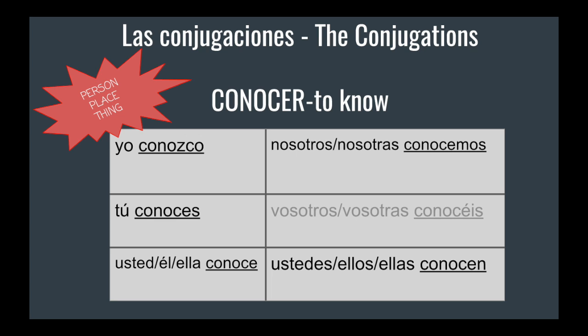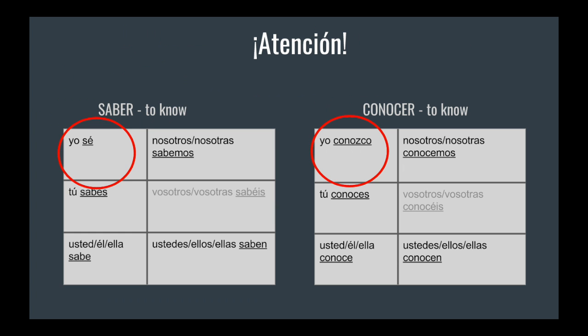And the verb conocer only goes with knowing people, places, or things. One thing that I hope you noticed is that both of these verbs are irregular in the yo form. So it's not sabo, it's yo sé. It's not yo conozco, it's yo conozco. Please make sure you note that change. And also, with the Z sound, in Spanish it's an S, so it's not conozco, it's conozco.